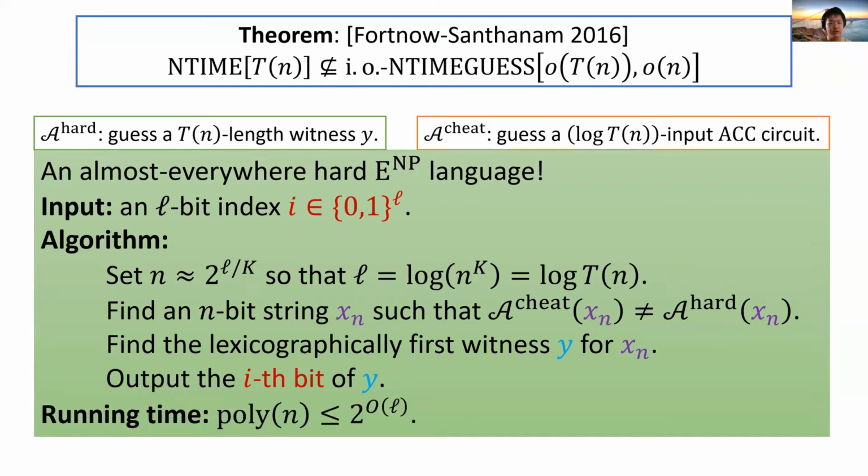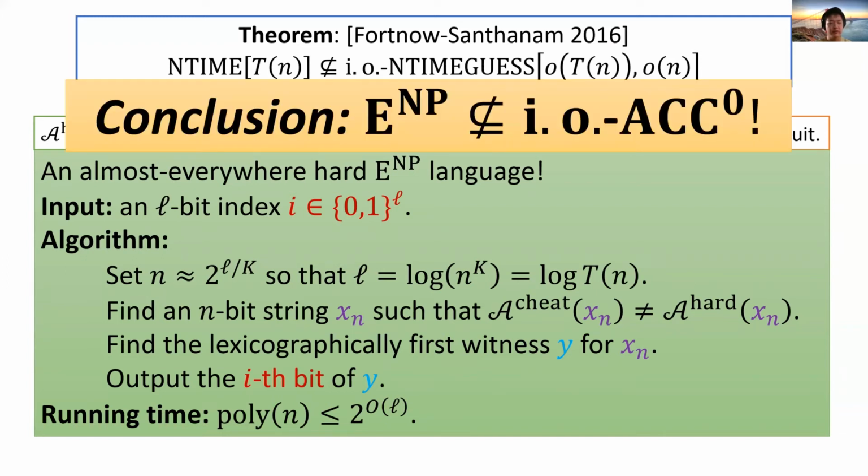To show the hardness, we can use a similar argument. That is, since A-hard of x_n equals 1 and A-cheat of x_n equals 0, we know that the correct witness for A-hard of x_n cannot be computed by any small ACC circuit. In summary, we showed that there is a language in E^NP that cannot be computed by sub-exponential size ACC circuits, even infinitely often.